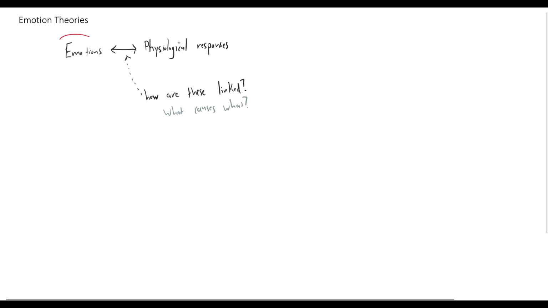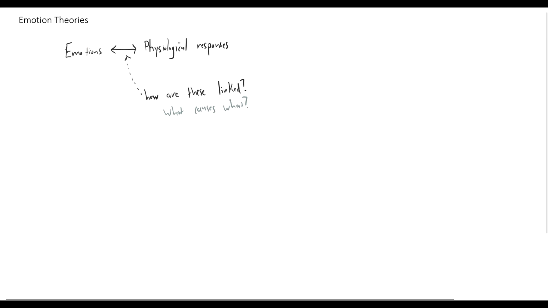So we've seen that there's an association between emotions and physiological responses. But how are these two things linked? Or in other words, what causes what? Does an emotion lead to a physiological response? Or does a physiological response lead to the identification of an emotion? Or is there some more complicated interaction between these two things? We'll dig into what psychologists have postulated over the years regarding this association.